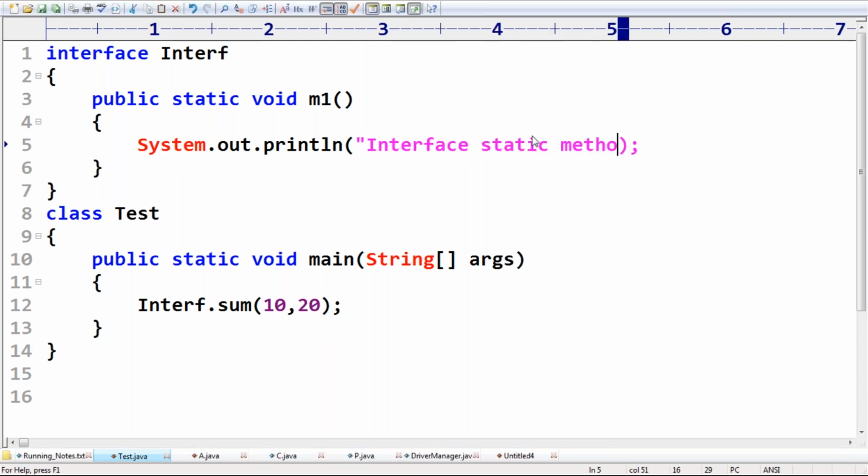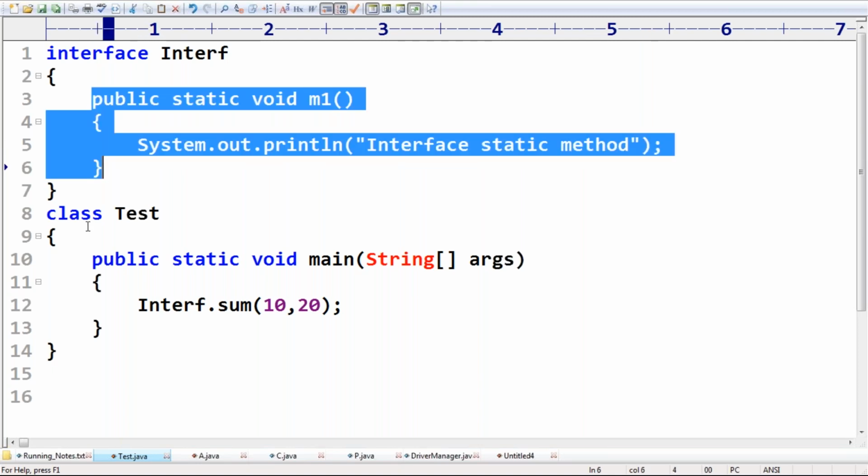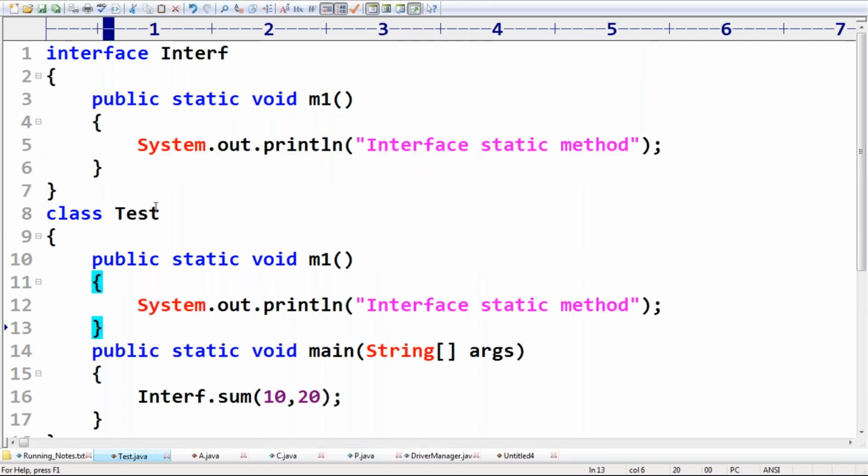Now the same method I'm taking inside the tester class, assume that it implements the interface. This is the tester class static method.